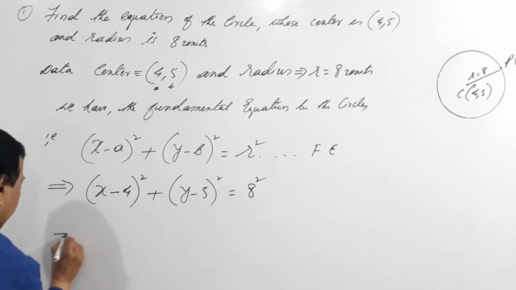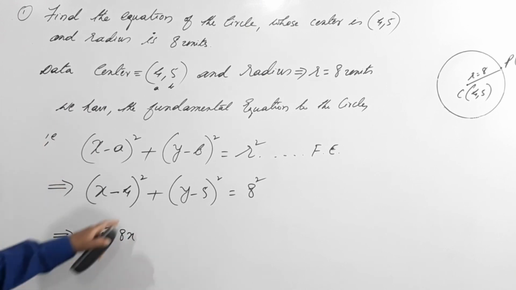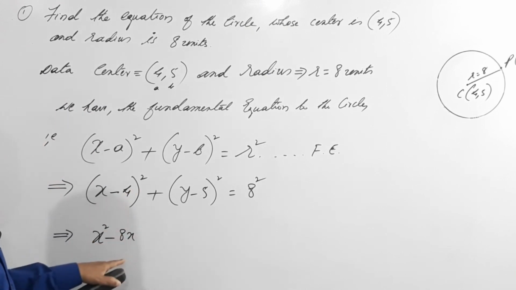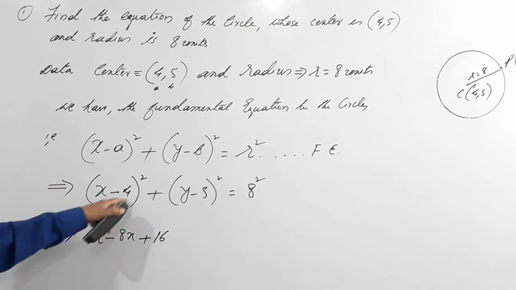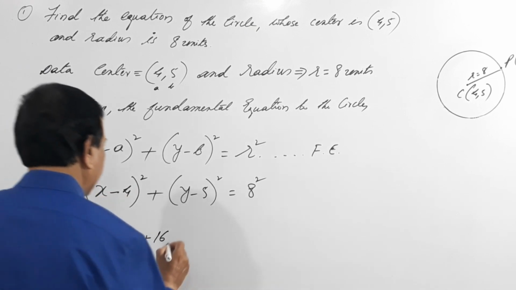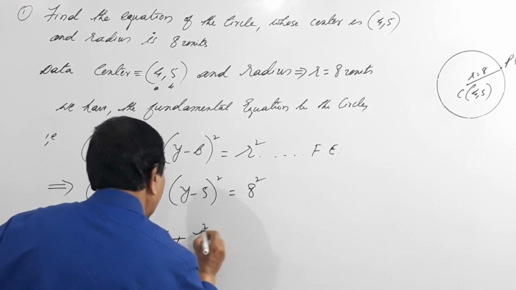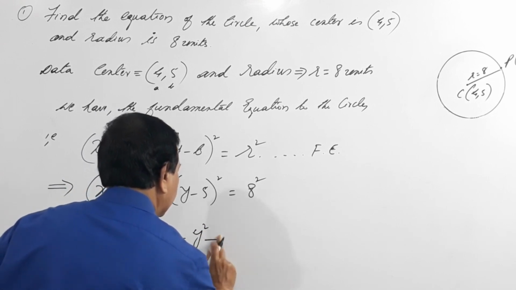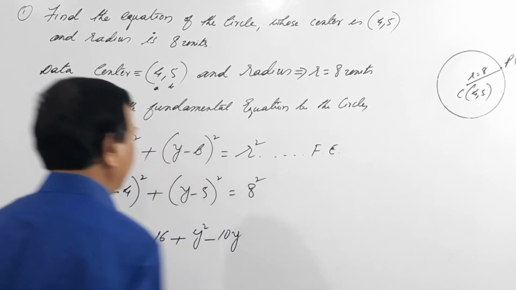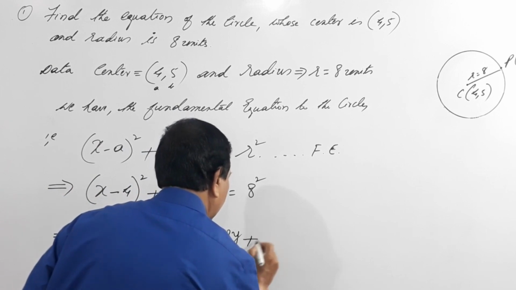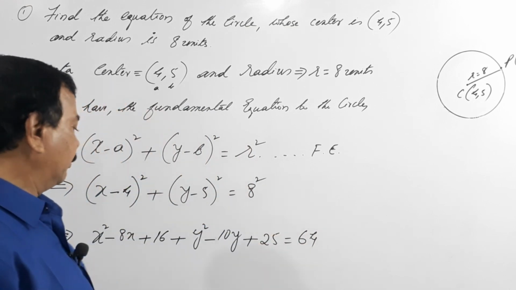So what happens to this? This becomes x square minus 8x, that is 2ab: 2 into 4 is 8, into x, so 8x, plus 16, 4 fours are 16, plus y square minus 10y plus 25 equals 64, since 8 square is 64.